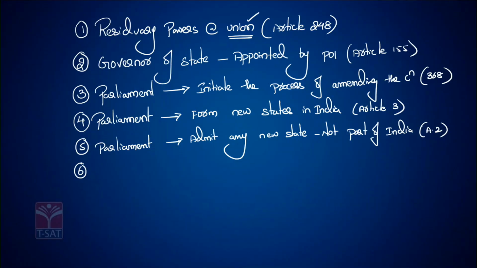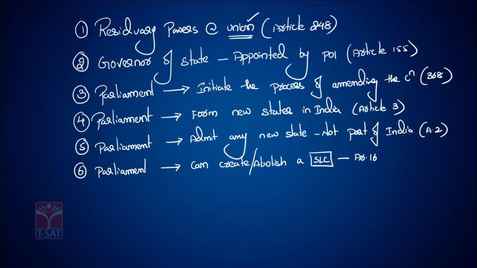Point number 6, right? Now, all state legislatures are not bicameral. Only 6 states in India are bicameral. You know what? To have the state legislative council, Parliament by law can create or abolish a state legislative council.